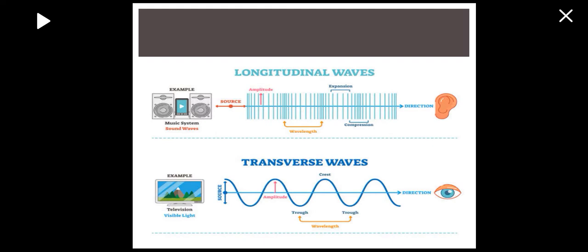Going back to this model, the amplitude between the longitudinal waves and transverse wave is similar. It is the height of the trough or the crest, while it varies through the wavelength. Because there are expansion and compression in the longitudinal waves, while in the transverse waves we have this wavelength that varies when the amplitude decreases or increases.